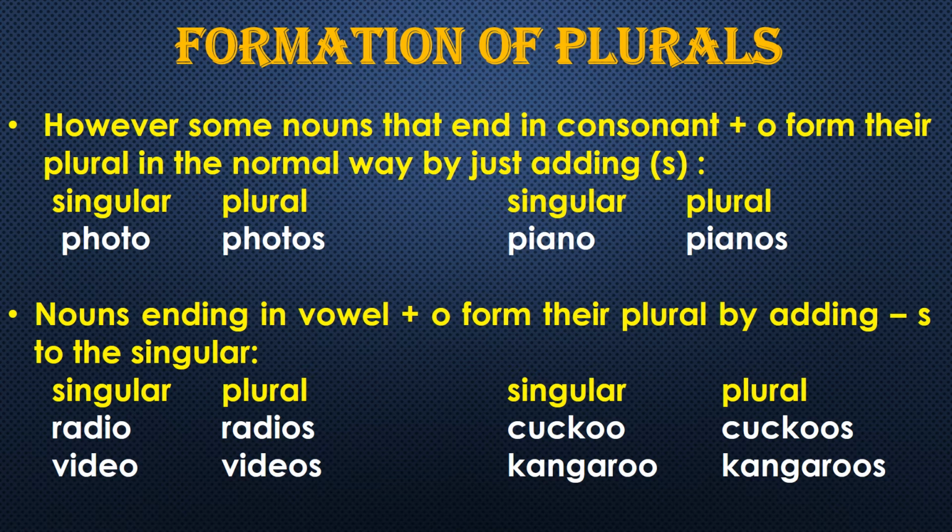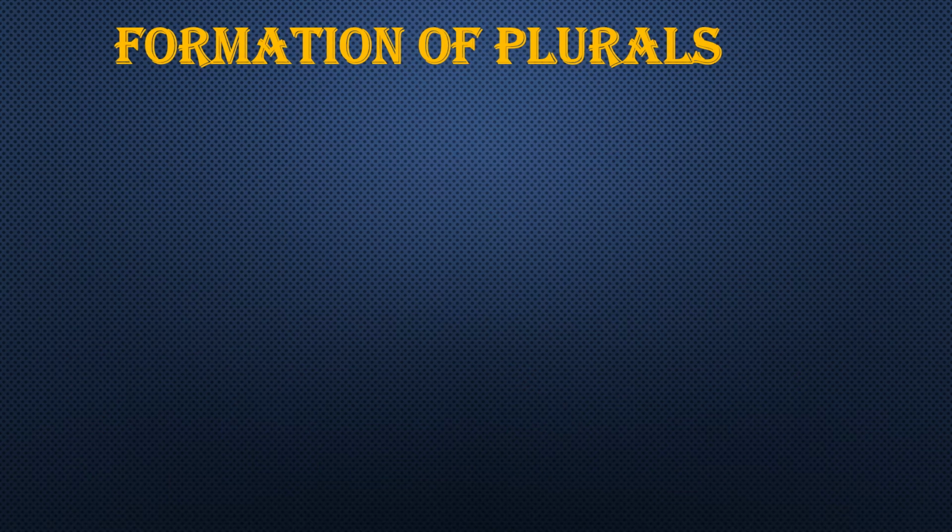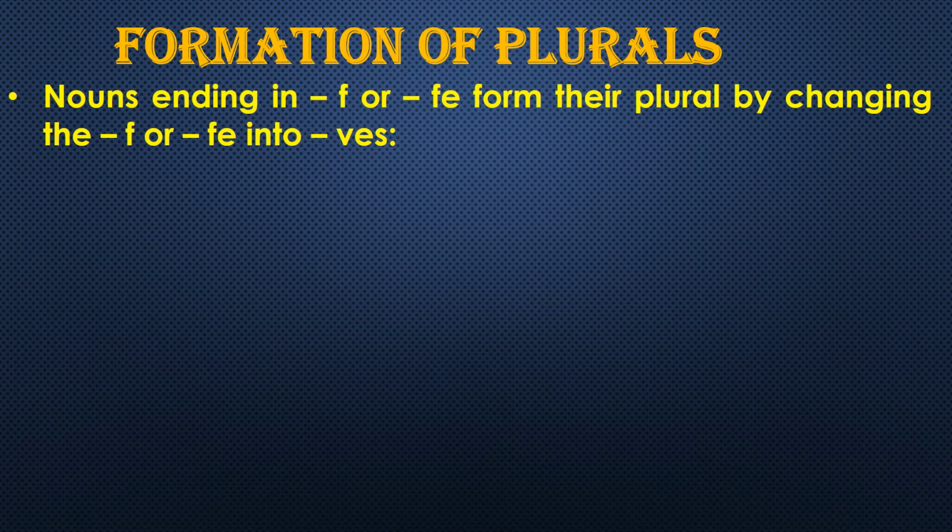Kangaroo, kangaroos. Okay. The next rule is nouns ending in f or fe. If they are ending with f or fe, they form their plural by changing the f or fe into ves. We remove the f or fe and convert it into ves for changing it into plural form.